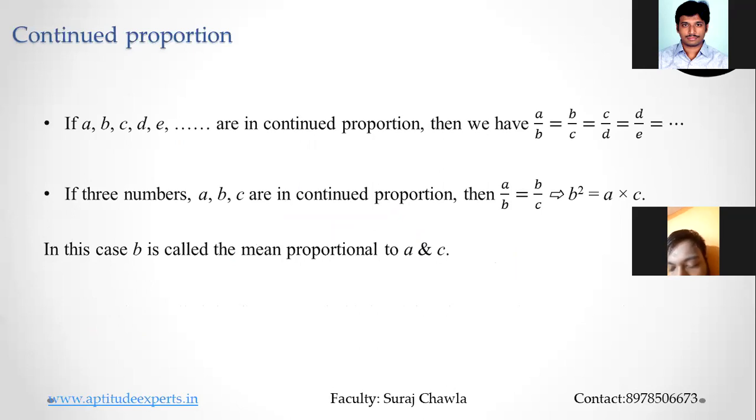Now, in proportions, there is one more thing that we need to understand. There's a term called continued proportion. We'll also discuss the difference between them. Whenever I say A, B, C, D, and E are in continued proportion, then as the word says continued, I would go with A by B is equal to B by C, which is equal to C by D, which is equal to D by E, and so on. The word continued continues here. So every second term is repeating.